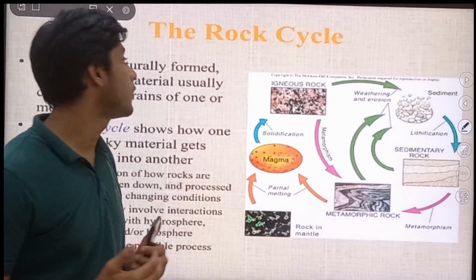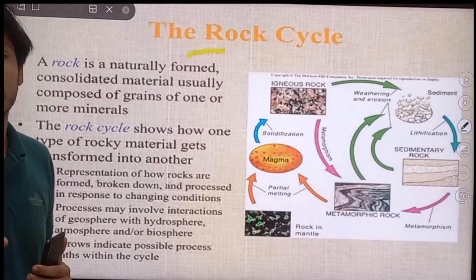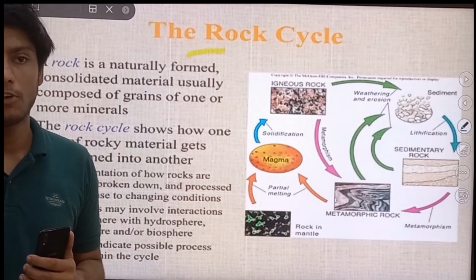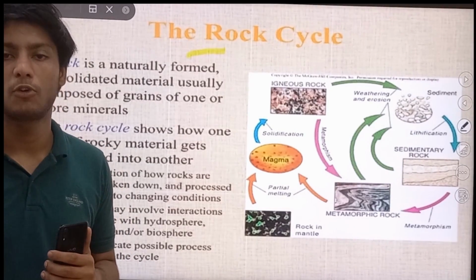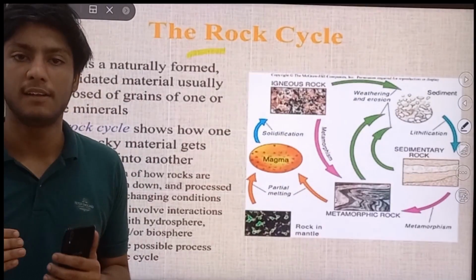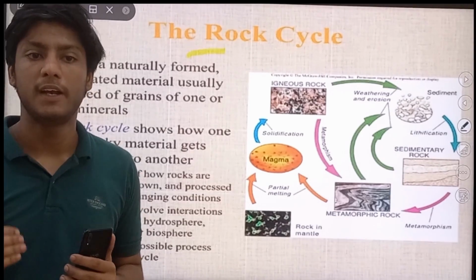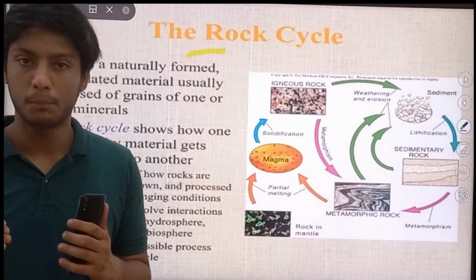Today I am going to explain the rock cycle. The rock cycle is a basic concept in geology that describes transitions through geological time among the three main rock types: igneous, sedimentary and metamorphic. A rock type is altered when it is forced out of its equilibrium condition.